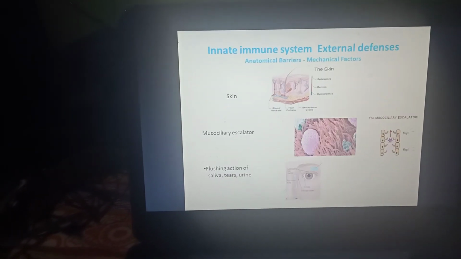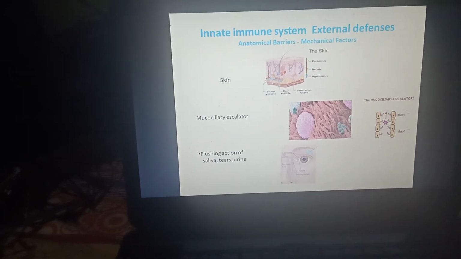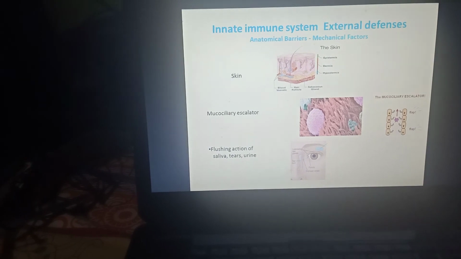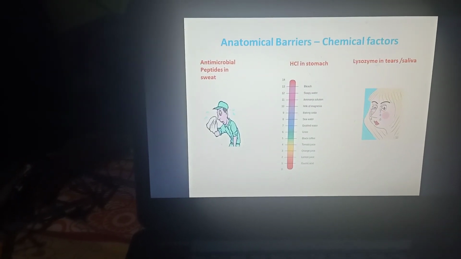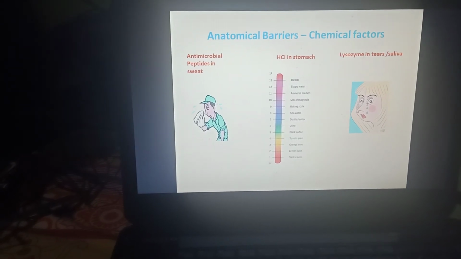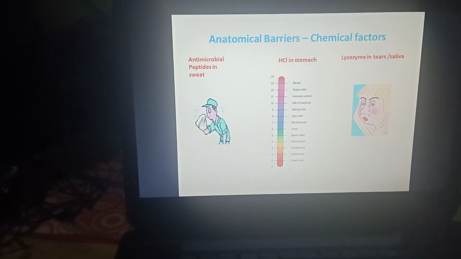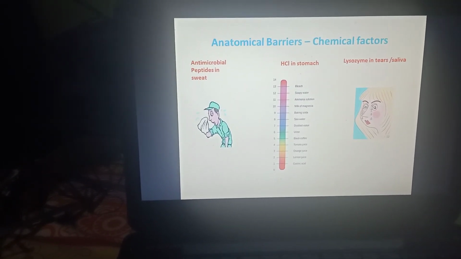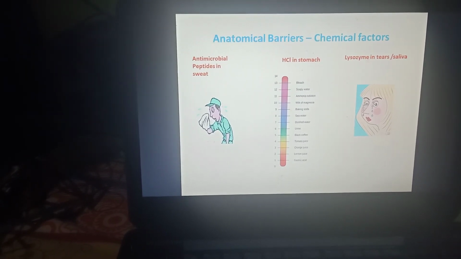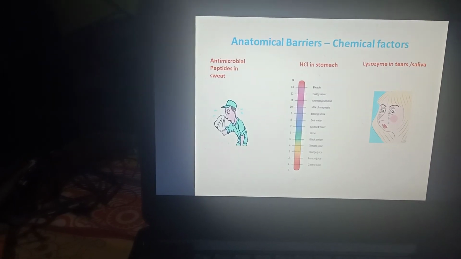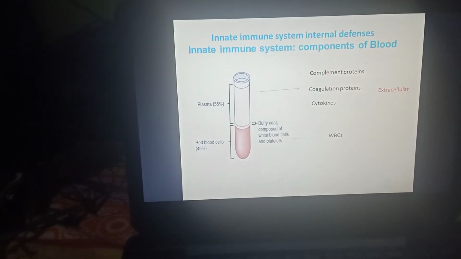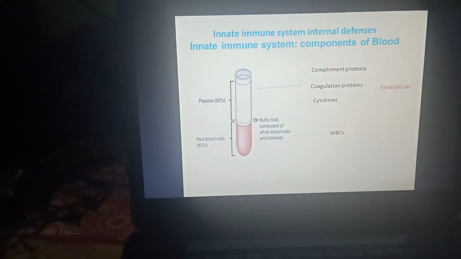These are the external defense mechanisms of innate immunity: skin, mucous membrane, secretion such as tears. And if we talk about anatomic barrier chemical factors, sweat plays an important role. The acidity of the stomach, that is HCl, hydrochloric acid, which is present in the stomach, lymphatic tissue, tears, saliva, etc. Blood also has an important role in innate immunity.